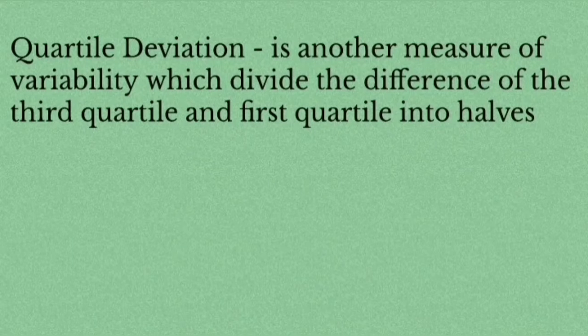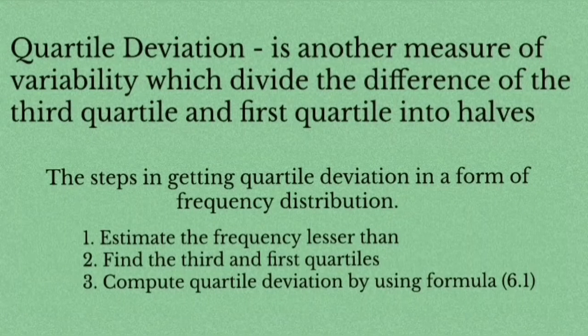Next example is quartile division. Quartile division is another measure of variability which divides the difference of the third quartile and the first quartile into halves. These are the steps in getting quartile division in a form of frequency distribution. Step 1, estimate the frequency lesser than. Step 2, find the third and first quartiles. Step 3, compute quartile division by using formula 6.1.